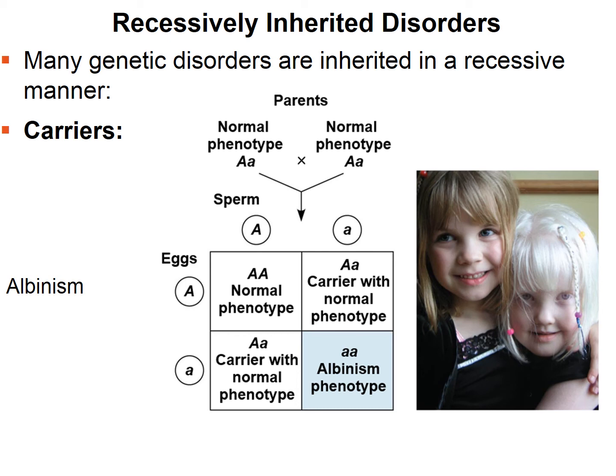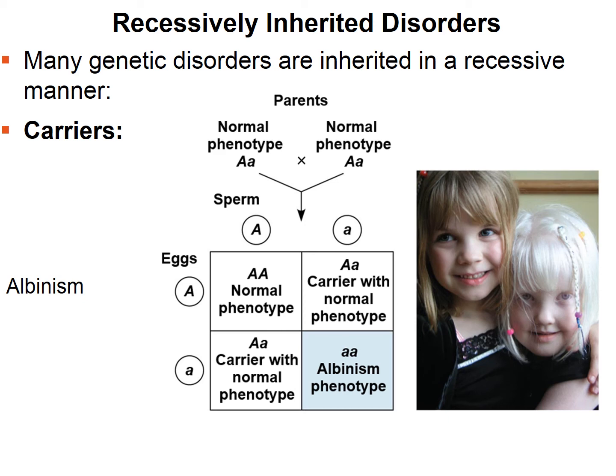Now, in this example, we're looking at an example for albinism, so having white hair. On the right-hand side, you can see there's 2 children. The one on the right is an albino. There are 2 parents. In the Punnett square, we're going to predict what the probabilities for the different offspring are. Both parents appear normal but are heterozygous. So they each carry that recessive allele that can lead to albinism.